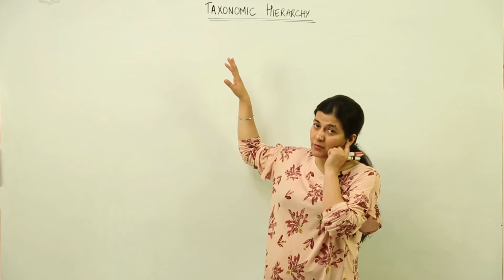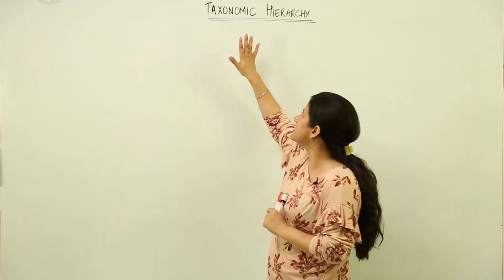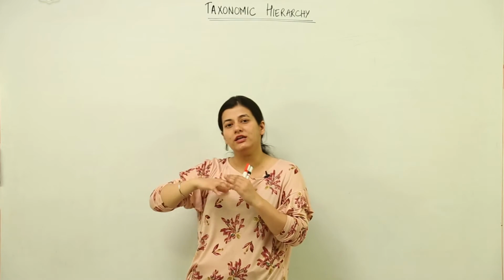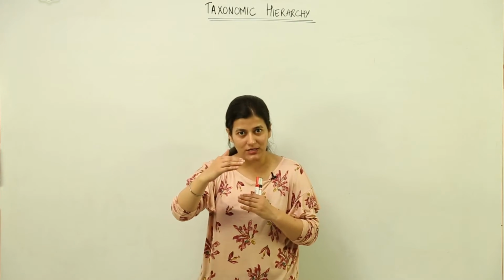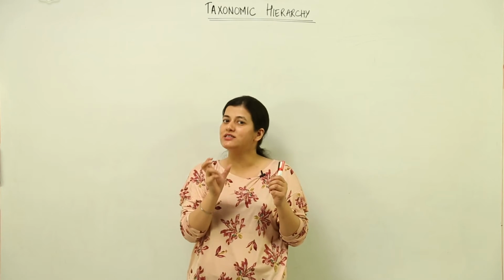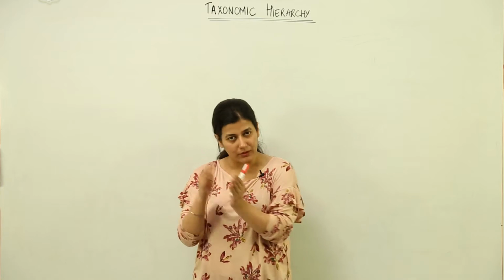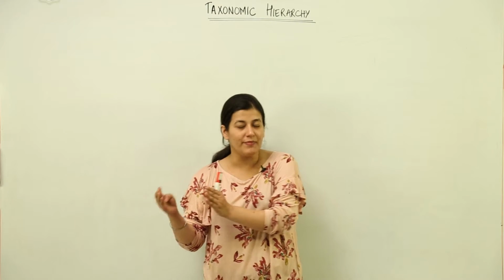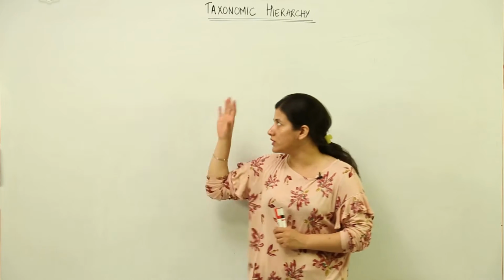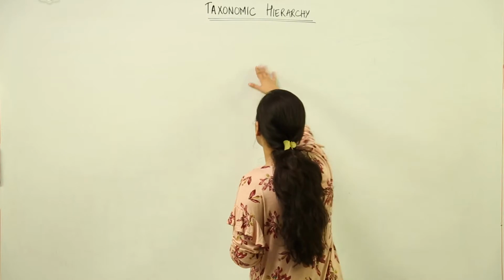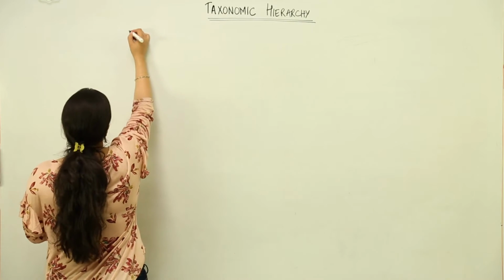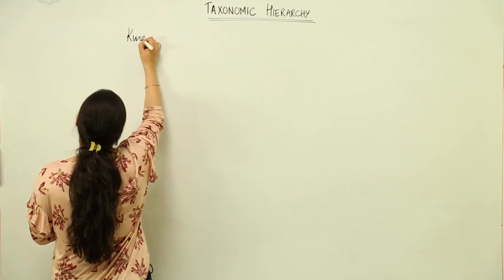Now this taxonomic hierarchy is inclusive of the various taxons, and those taxons include the orderly arrangement in such a way that the lowest taxon has the most similar characteristics of an organism, and the highest one has the least similar ones. Now what are the characteristics of this taxonomic hierarchy? First of all, we have the highest order, that is known as kingdom.